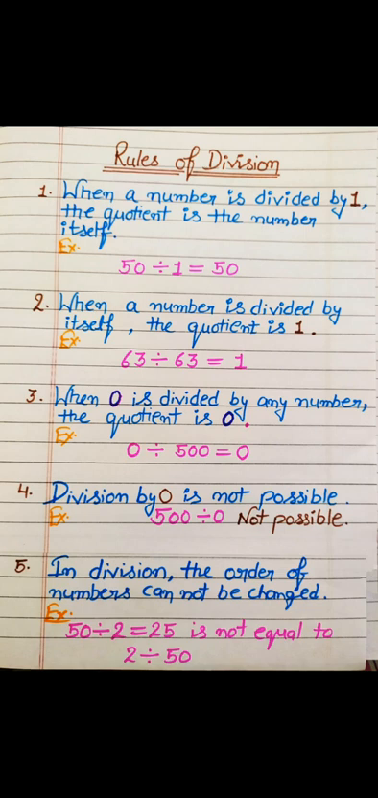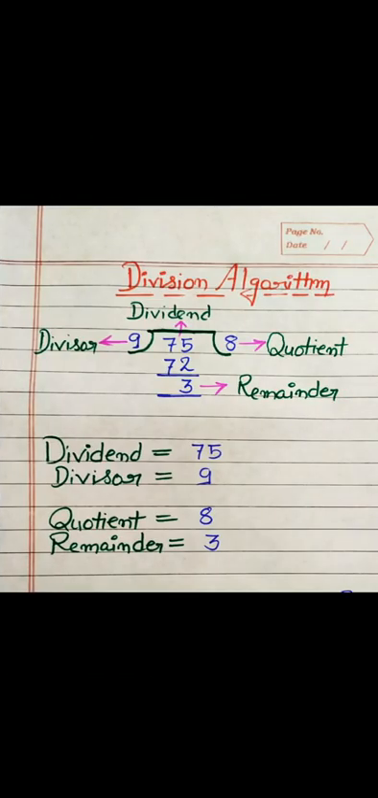Now, let's learn the division algorithm. As you're seeing, we have one example in which we are dividing 75 by 9. The number which we are dividing is called the dividend, the number by which we divide is called the divisor, and the result we get is called the quotient. If the divisor can't divide the dividend exactly, there will be a leftover, the remaining part, which is called the remainder, as here 3.